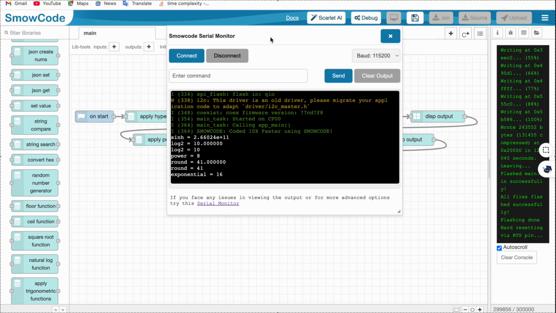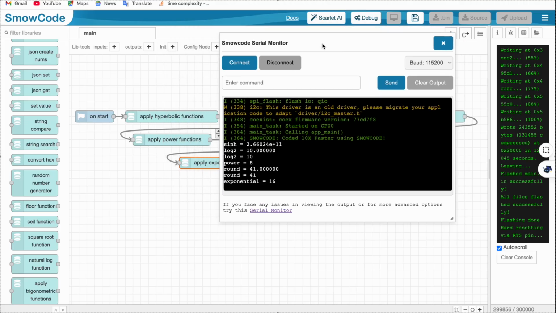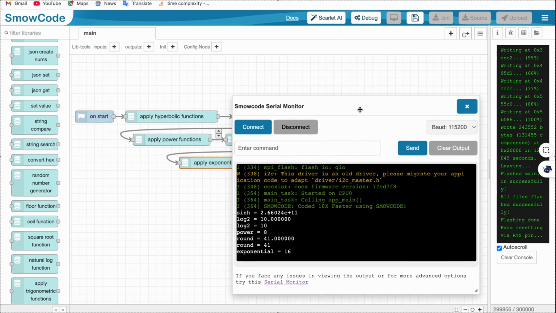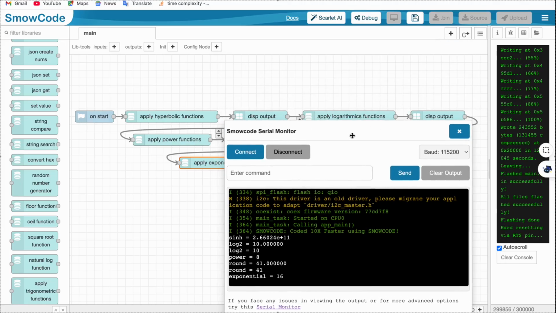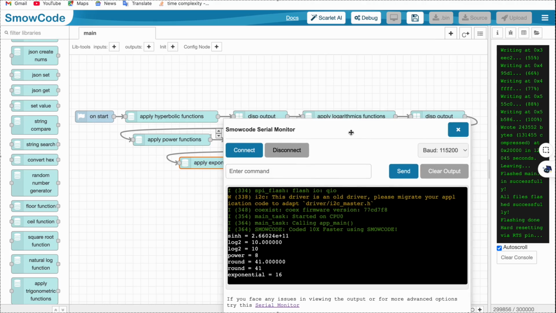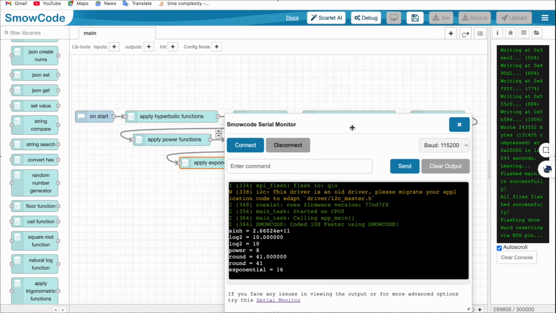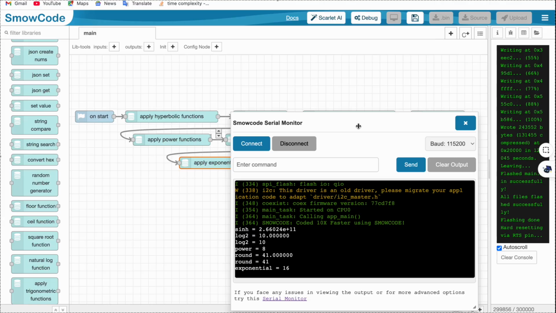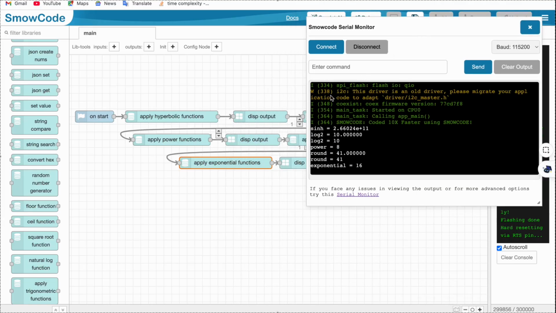As you can see, the sinh is 2.66024e+11. Log 2, as I said, is going to give you two outputs. One is the float value and one is the integer value, as we haven't mentioned it. So it's going to give you 10.0000, which is 2 to the power 10, which is 1024. So that's correct. Then the power function, which is 2 to the power 3, gives us 8.